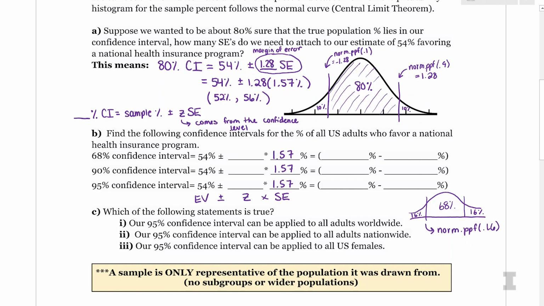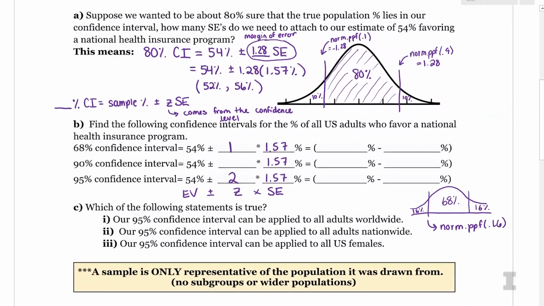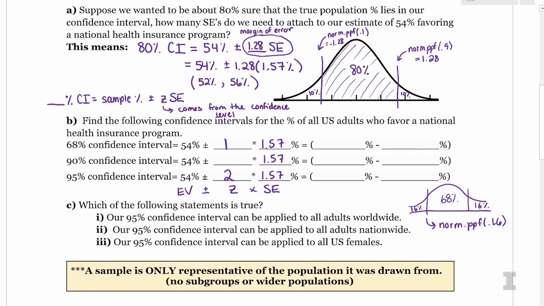So norm.ppf of 0.16 gives us negative 0.994. So I'm just going to go ahead and round that to 1. So I'm going to say my z-score for a 68% confidence interval is 1, and that's one that's really common that you'll see a lot. Same with 95%. If we actually did the z-score for that, it ends up being 2. Those are very common z-scores for confidence intervals.